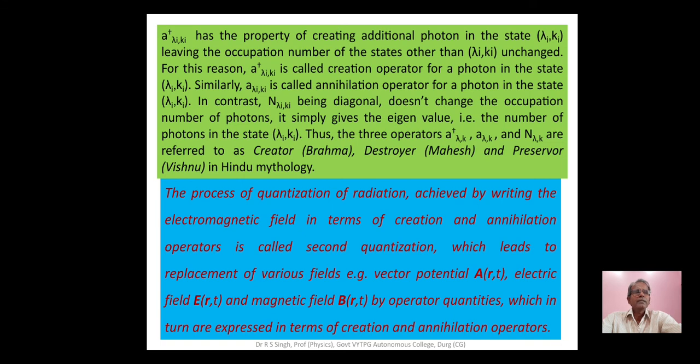Thus the three operators A dagger lambda k, A lambda k and capital N lambda k are referred to as creator, destroyer and preserver in Hindu mythology.